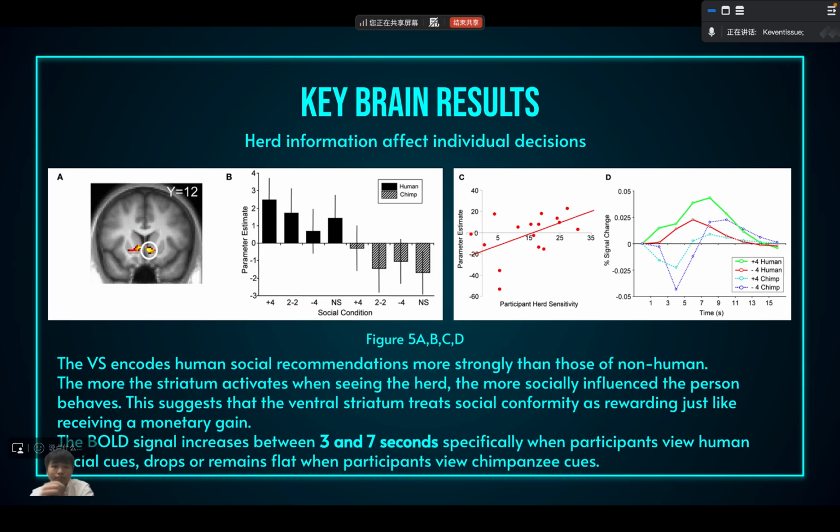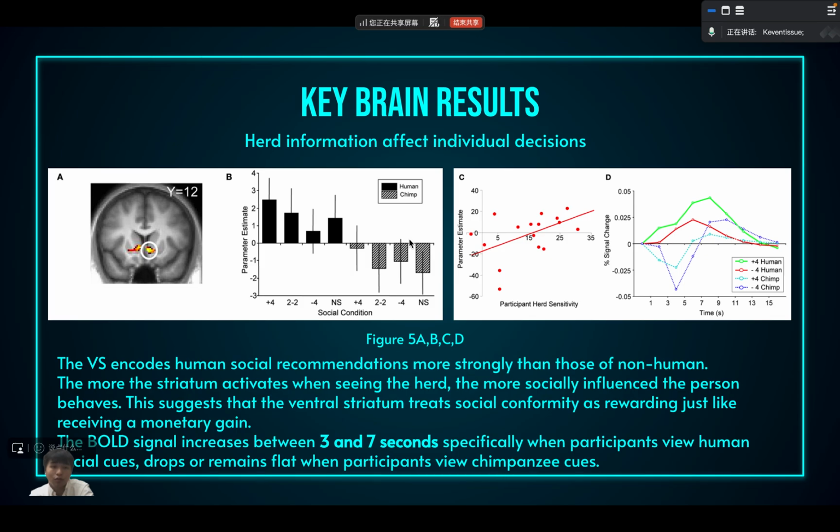So let's see how the herd information can affect individual decisions. On the left, we can see the ventral striatum encodes social recommendations from humans more strongly than those from non-humans. That is here. We can see the ventral striatum is more activated in the human condition, even when they see the no-information part, the NS part, and the neutral and negative parts. However, it's deactivated when they view the chimpanzees. That is here on the right.